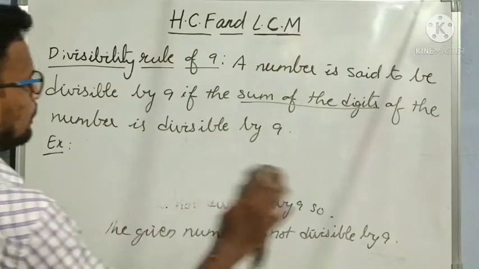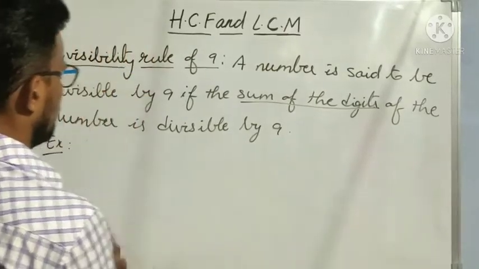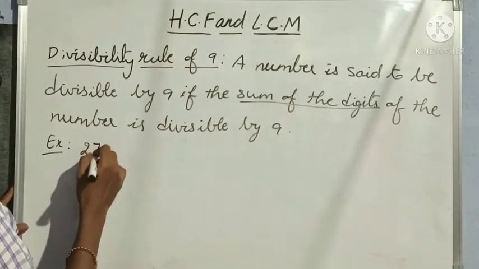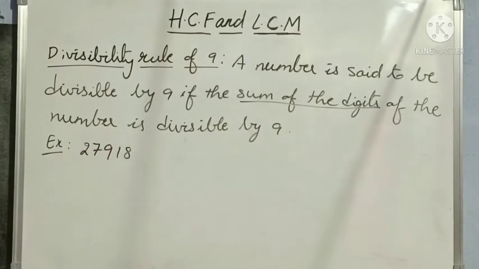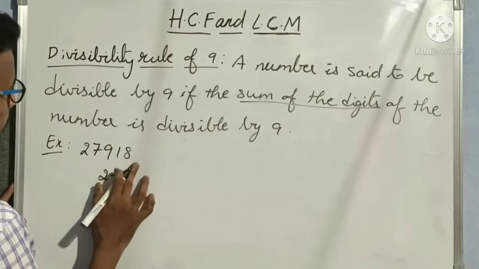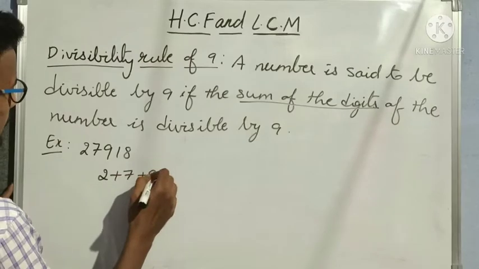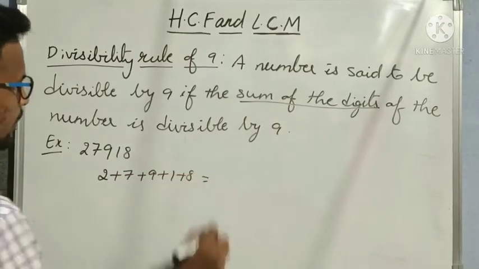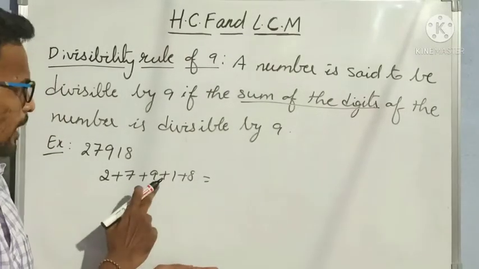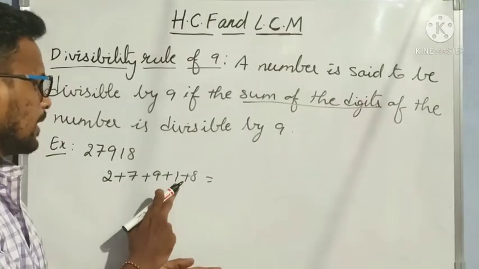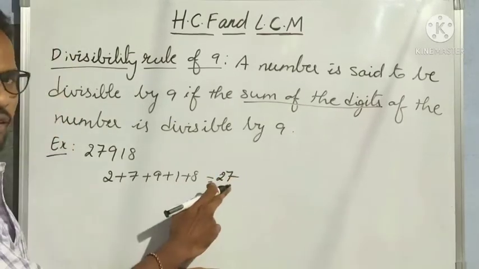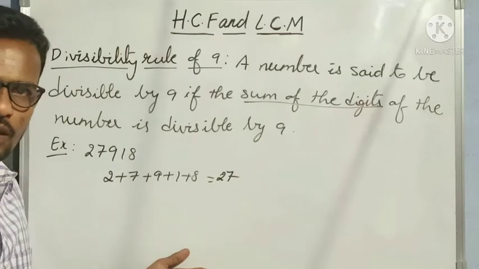Let us take one more number and see with an example again. My number is 27918. Again let us do the sum of the digits: 2 plus 7 plus 9 plus 1 plus 8. 2 plus 7 is 9, 9 plus 9 is 18, 18 plus 1 is 19, 19 plus 8 is 27. Do we get 27 in the 9 table? Yes.